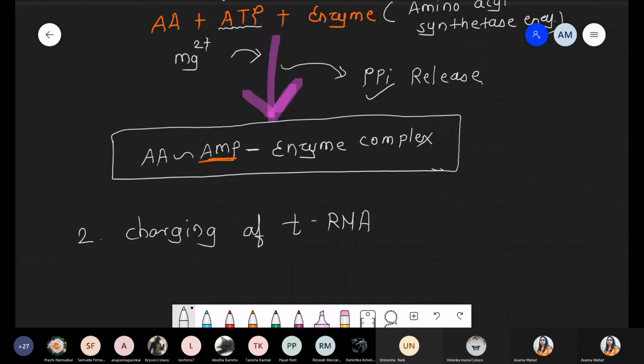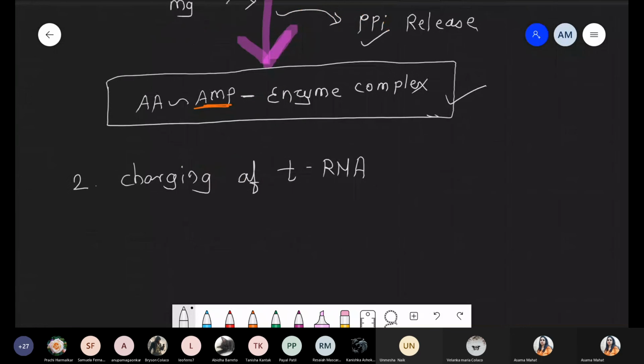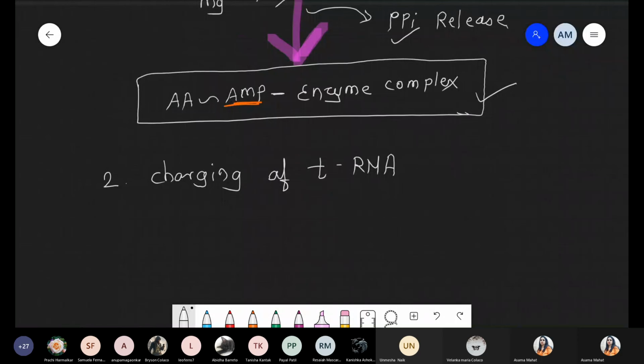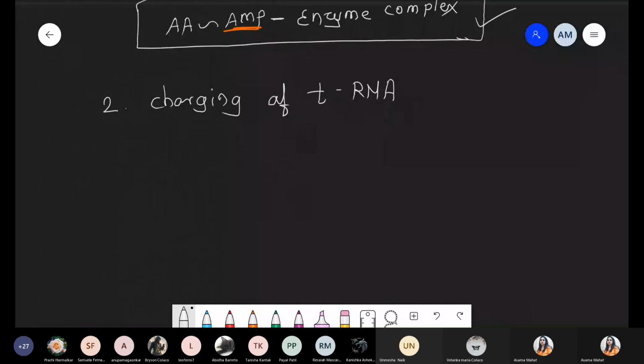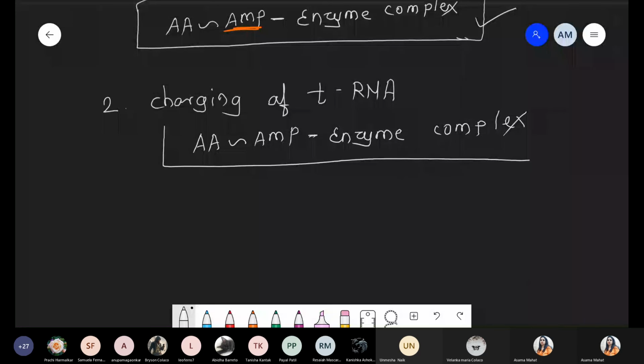So now what happened? At the end of activation of amino acid, we obtain one product, that is amino acid AMP enzyme complex. So as it is, we are taking that part because that amino acid should be transferred on tRNA. So we are writing that part. Second step, charging of the tRNA. In this step, amino acid binds with the AMP and also binds with the enzyme. So during the first step, we obtained one product, that is amino acid AMP enzyme complex.